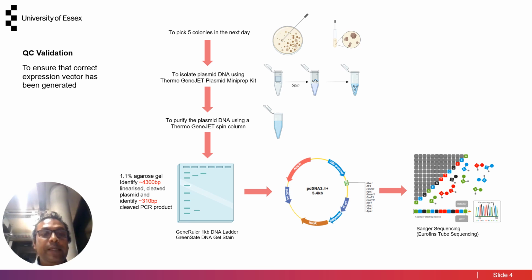The next step is QC validation to ensure that the correct expression vector has been generated. The colony would be grown for 1 day, and the next day a colony would be selected and the plasmid DNA would be isolated and purified with the help of the Thermo Fisher GeneJET Plasmid Miniprep Kit and spin column. Next, it would be validated using a 1.1% agarose gel to find out the base pair positions of the clipped plasmid DNA and PCR products, and nucleotide sequencing would be done by Sanger sequencing.